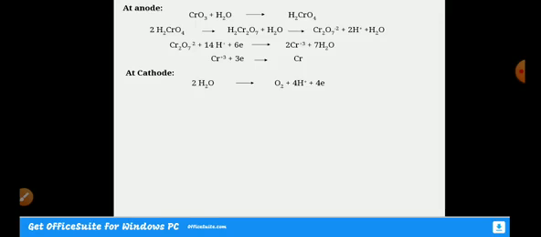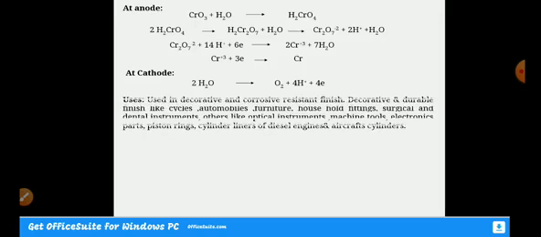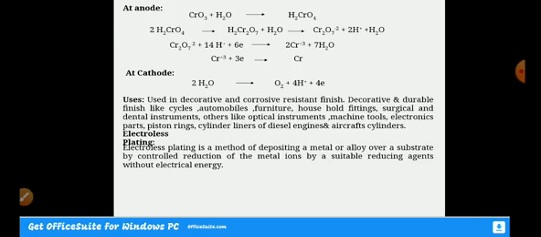If the chromium 3 ions are large in concentration, then there is a possibility of black deposition being observed. And the difference in efficiency of anode and cathode is 120%, as I already told. And the applications with respect to this, like decorative and industrial applications and all those things, you please go through it. And now we go for electroless plating.